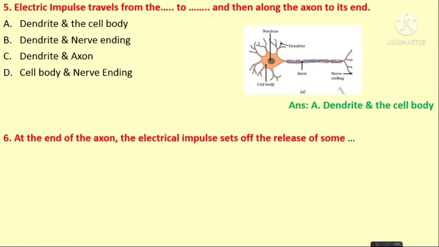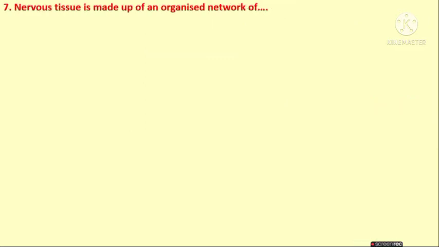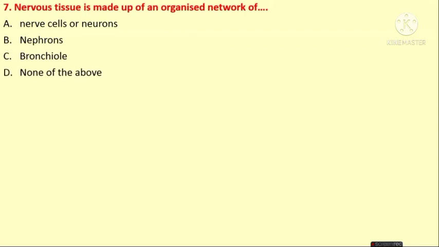At the end of the axon, the electrical impulse sets off the release of some chemicals, vitamins, water, or none of the above. As I just told you, the answer is chemicals. The next question is: nervous tissue is made up of an organized network of nerve cells or neurons, nephrons, bronchioles, or none of the above. What is the answer for this? Yes, it is nerve cells or neurons. We know nephrons are found in the kidney, and bronchioles are found in the lungs. Therefore, the answer is nerve cells or neurons.